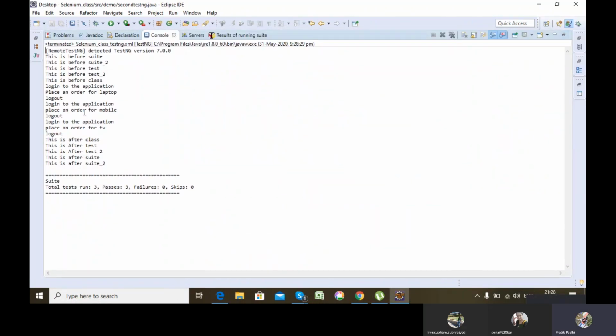See, @BeforeSuite and @BeforeTest of both the classes got executed. What you saw as the change is that @BeforeClass, @AfterClass, @BeforeMethod and @AfterMethod of my second TestNG file didn't get executed, because I have removed @Test for the second TestNG file.